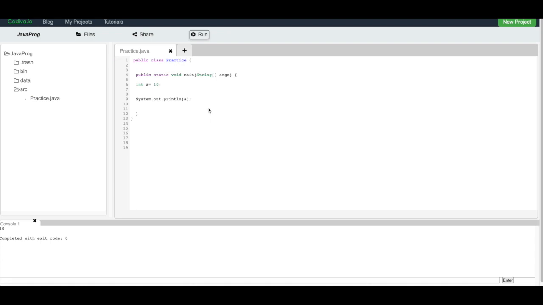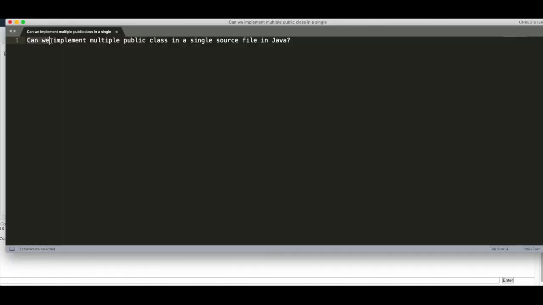So this was all about the question: can we implement multiple public classes in a single source file in Java? The answer will be no. You can't have more than one public class in a single source file in Java. If you want to declare a class public in a source file, then the class must have exactly the same name as the source file.